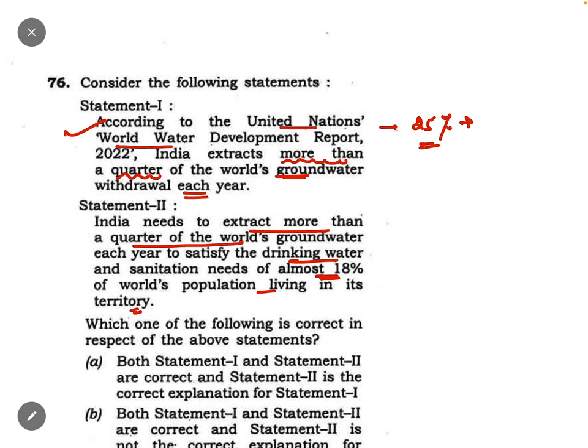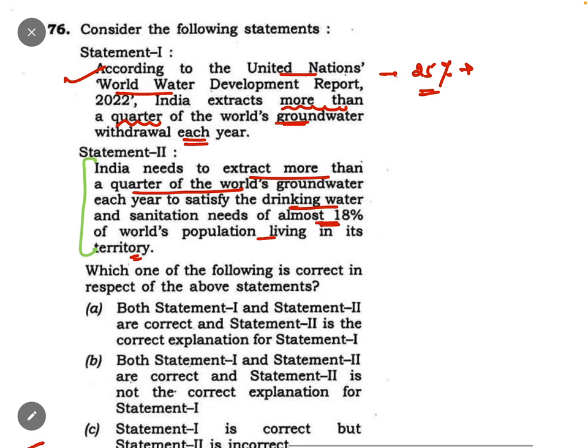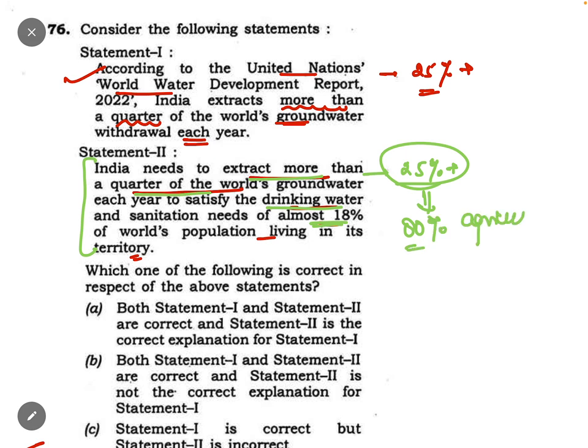Even if you did not know the first statement, if you know the second statement, then also you could have marked it correctly. I am telling you how. It is saying India needs to extract more than a quarter of the groundwater each year to satisfy the drinking water and sanitation needs of almost 18%. It is true India is extracting more than 25% groundwater, but the reason is that India is using more than 80% of this water for agriculture purpose, not the drinking water purpose. So this statement is incorrect.